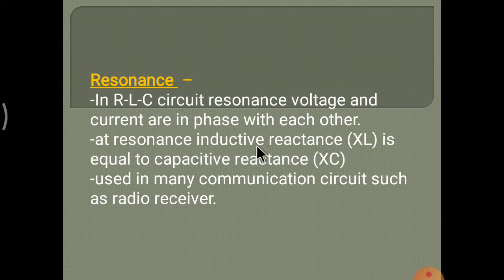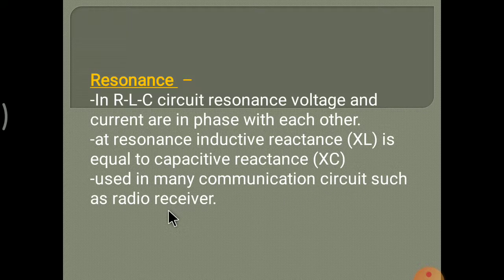In a resonance circuit, inductive reactance XL is equal to capacitive reactance XC. XL and XC both are the same. So in an RLC circuit at resonance, voltage and current are in phase with each other. Resonance circuits are used in many communication circuits such as a radio receiver.